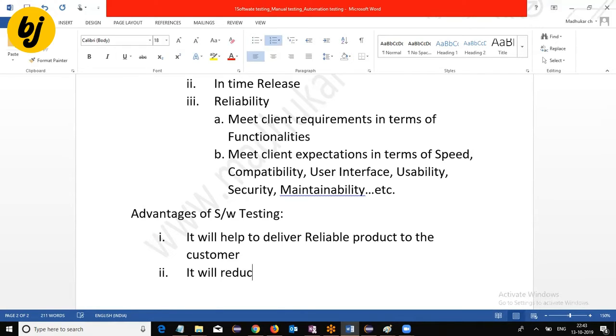It will reduce maintenance cost for a project.